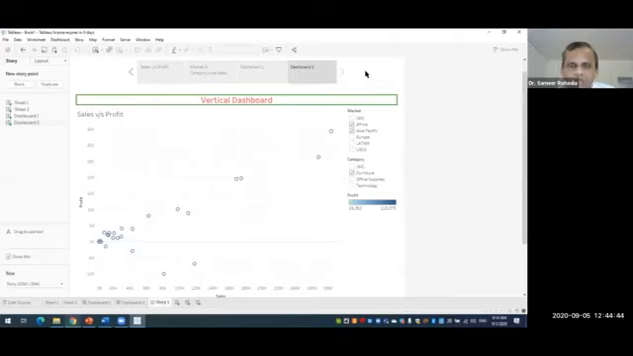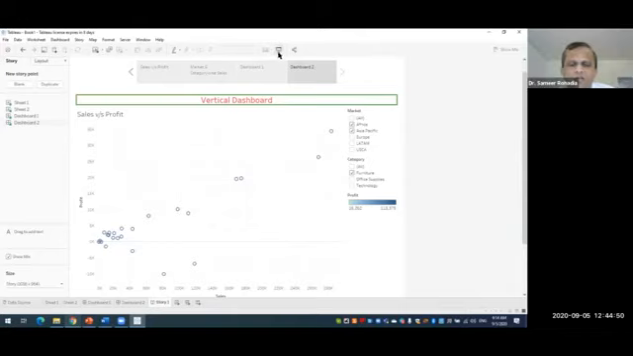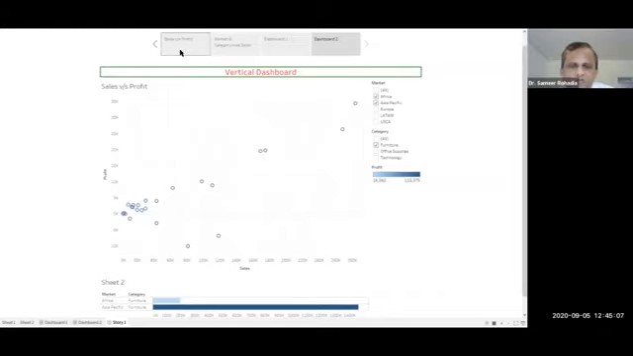Now whenever we want to present it to our people, here we have this presentation mode. You can see my pointer, here we have this presentation mode. If we click on that presentation mode, then this makes it full size. So now if I want to start my presentation with sales versus profit, I can click on it and